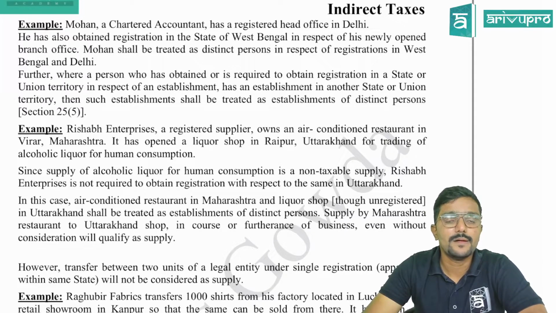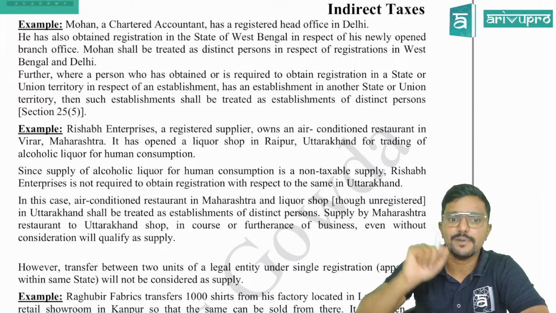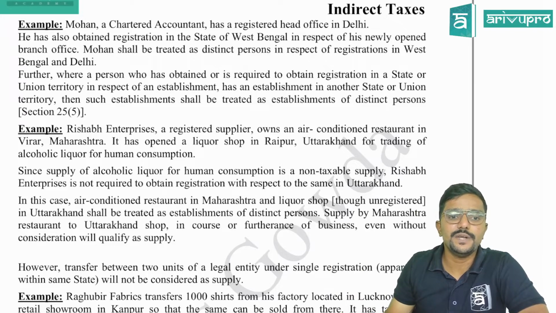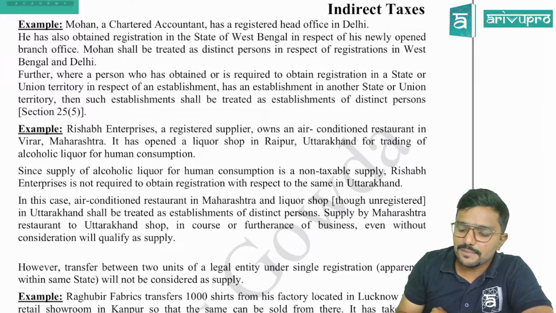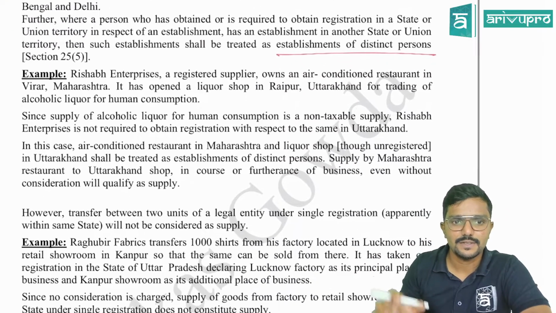Further, where a person who has obtained or is required to obtain registration in a state or a union territory in respect of an establishment as an establishment in another state or union territory, then such establishment will be treated as an establishment of a distinct person. That alcohol example I gave, na? That one.